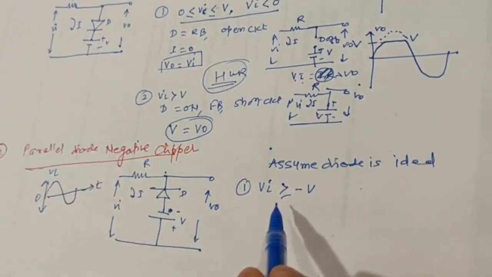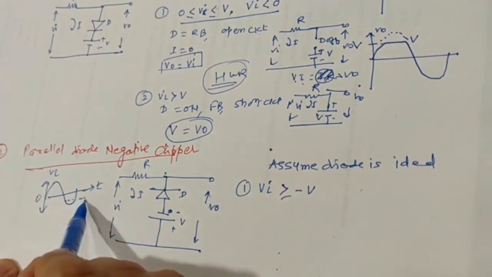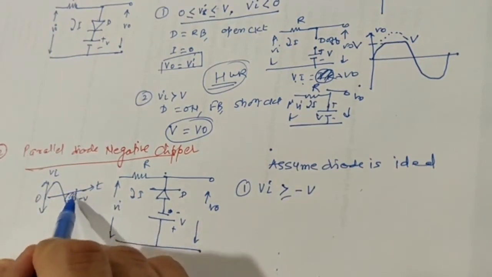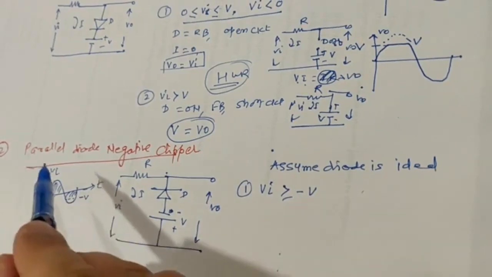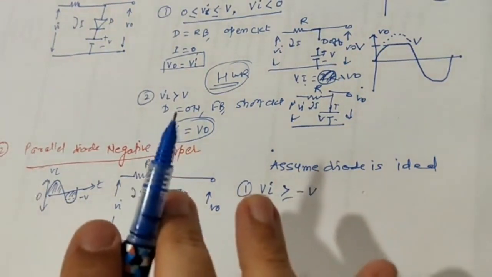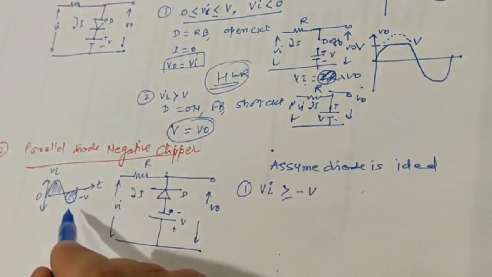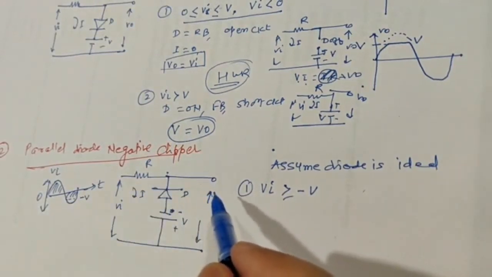So how much voltage are you applying? You are applying the voltage which is greater than minus V. Let us say this is your minus V level. So you are applying the entire positive half cycle as well as all the negative voltages till minus V. Okay, now you have not applied the voltage which is below minus V. Now let us talk about this.